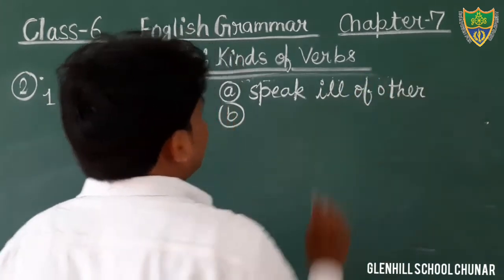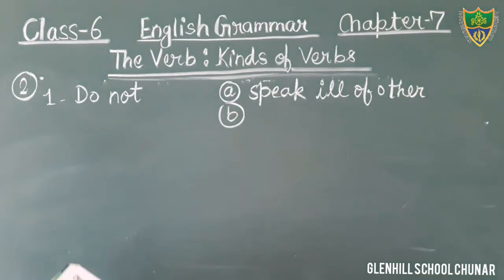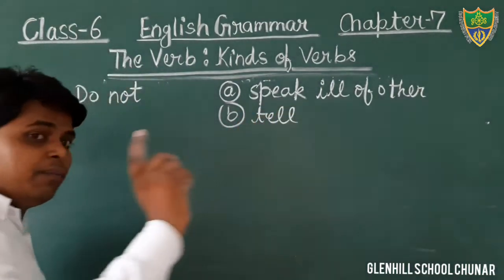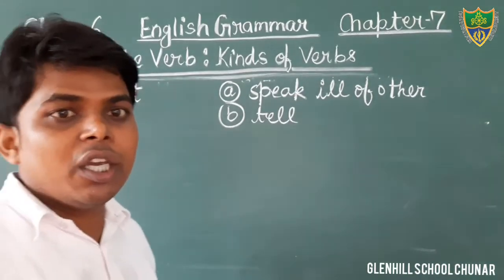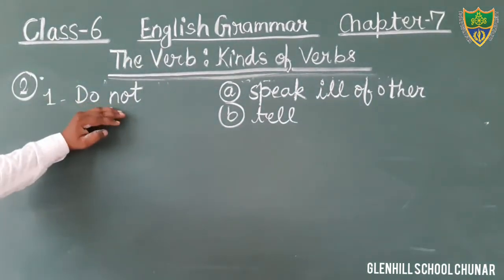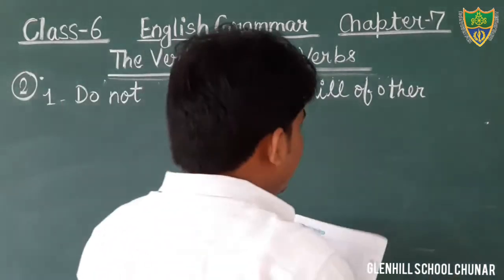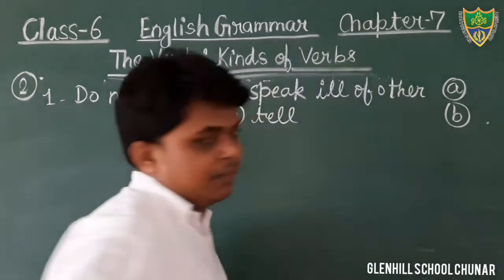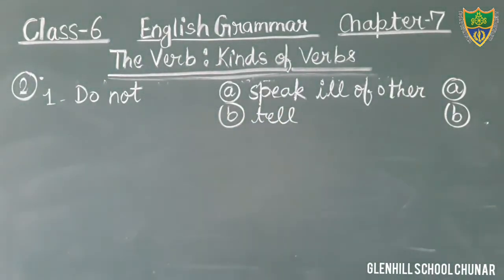Okay, students, it is given. And the other thing is written there. You have to select the most appropriate. Okay? Just see. Do not, and here again it is written. Which option is correct, A or B? You have to tick in front of that.